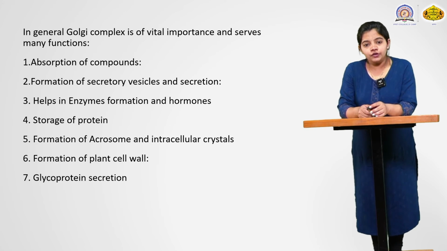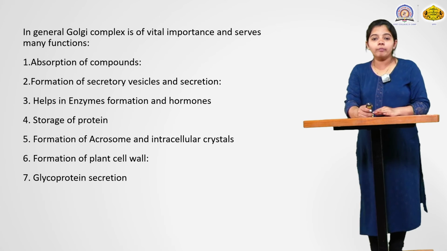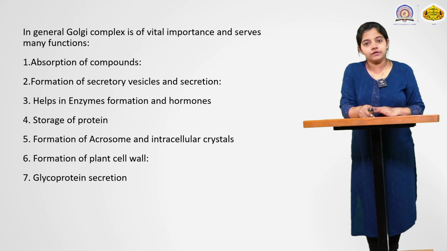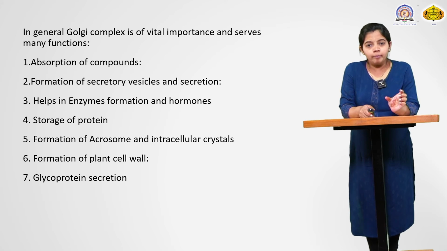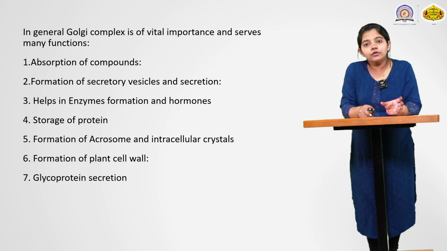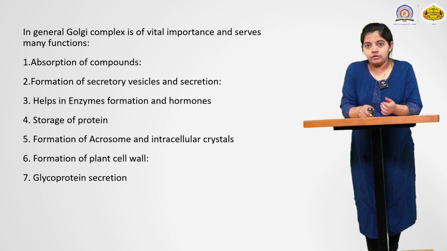In general, the Golgi complex plays a vital role and serves many functions. Previously we saw the main function of the Golgi body, but besides that, the Golgi body also performs other functions in the cells of plant and animal bodies.